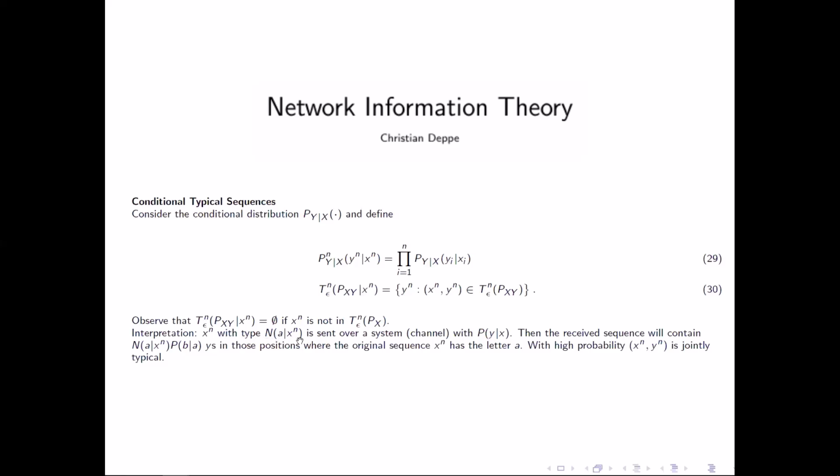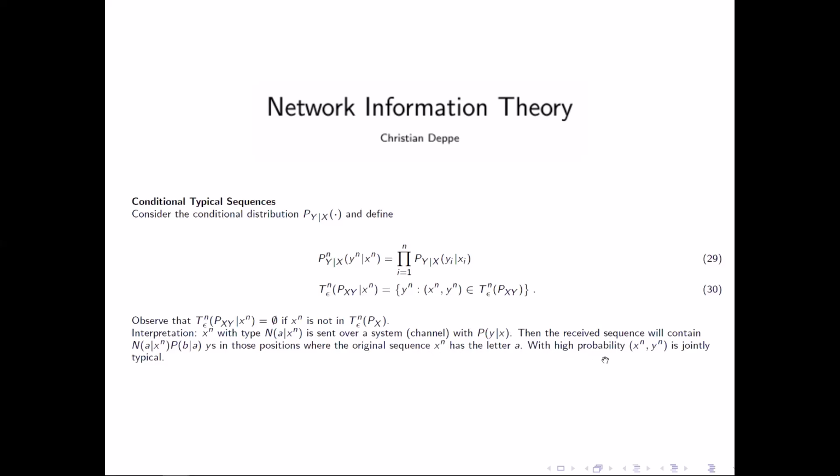Now N_a(x^n) denotes how many times a appears in x^n. Now we will look at the received sequence. If we multiply N_a(x^n) by the probability of b conditioned on a, then the received sequence will contain so many b's in those positions where the original sequence x^n has the letter a.